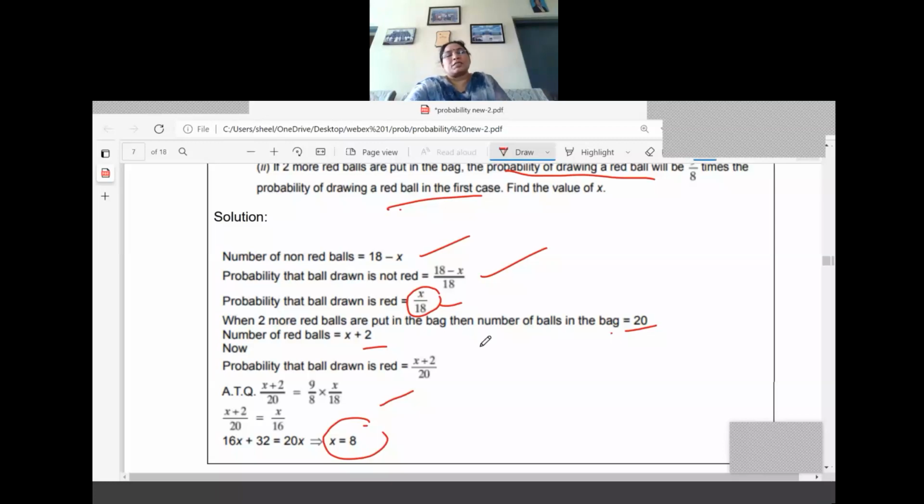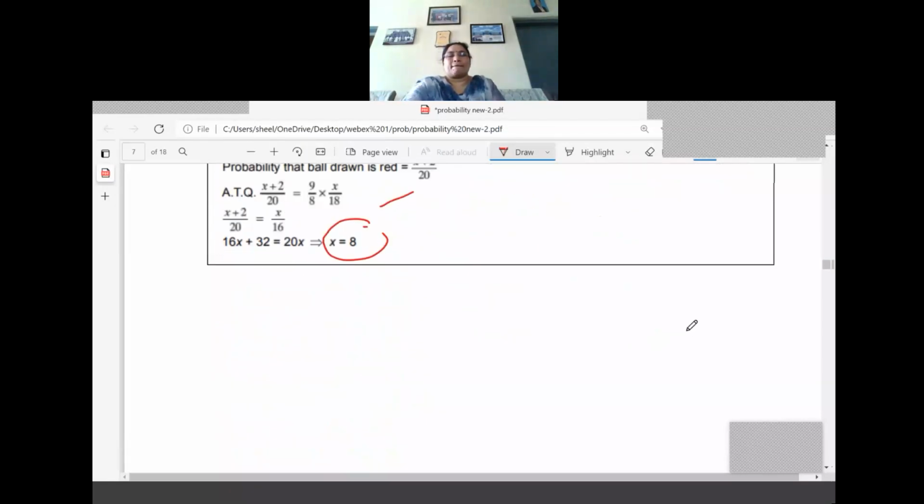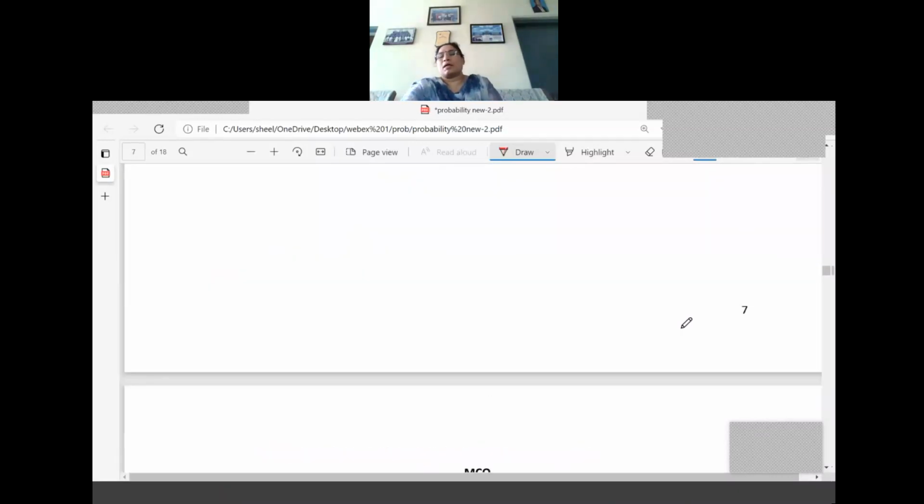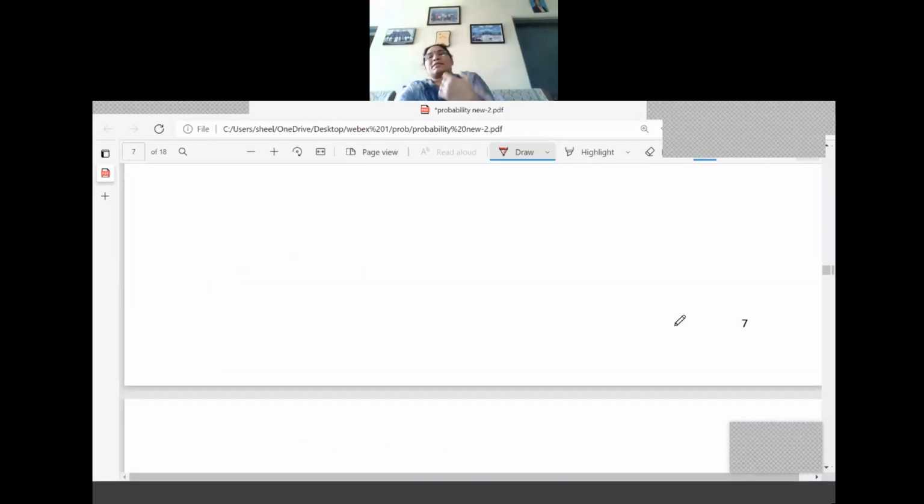Okay. Next, according to the condition, what can we write? (x + 2)/20 equal to 9/8 into x/18. So what is x now? x equal to 8. Okay. So the major questions I have discussed here are from the chapter probability only.